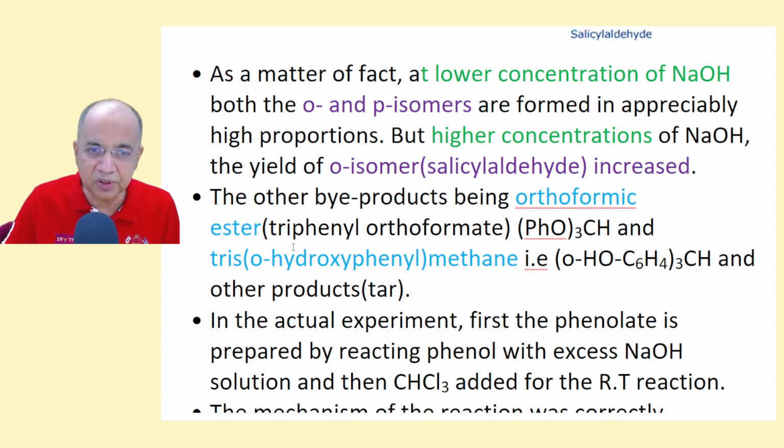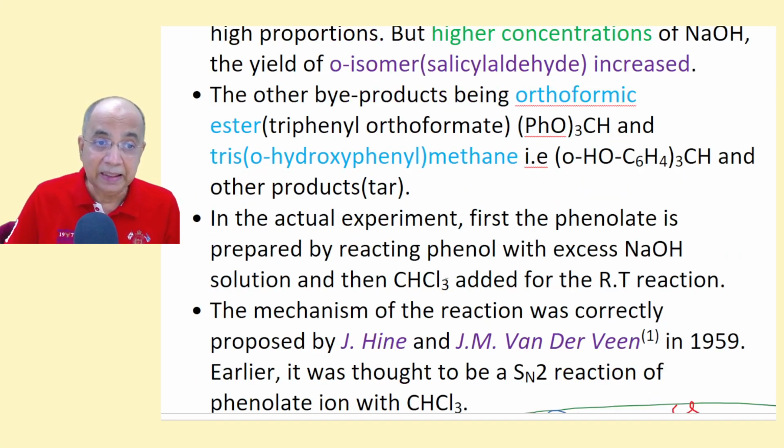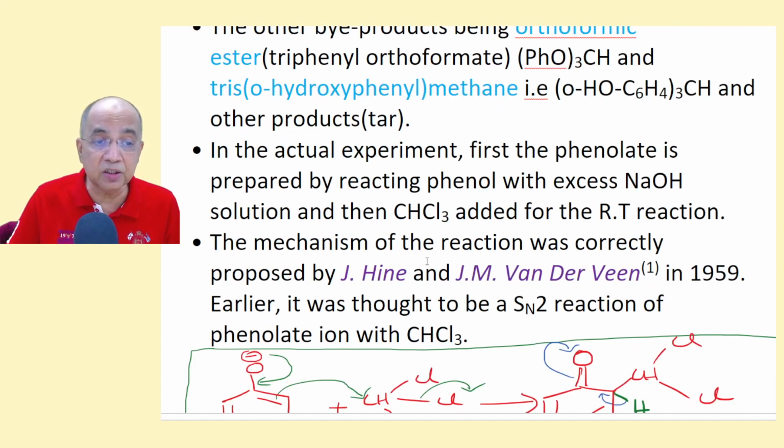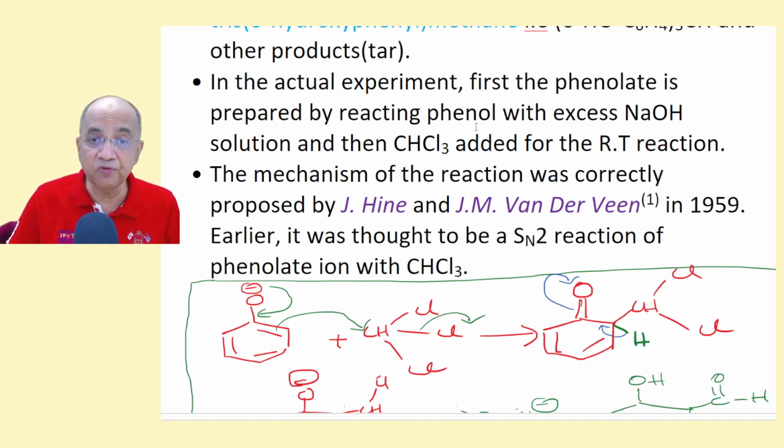Orthoformic ester, triphenyl orthoformate, PhO3CH, and tris(ortho-hydroxy or para-hydroxyphenyl)methane, these are tars. In the actual experiment, first the phenolate ion or phenoxide ion is prepared by reacting phenol with excess NaOH, and then chloroform was added. I was just talking about that.